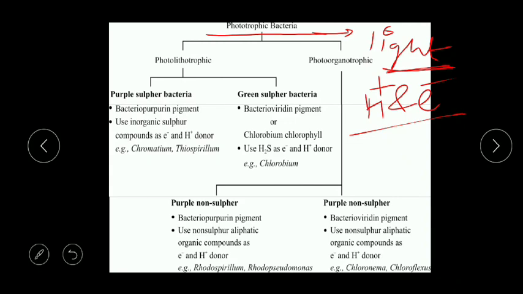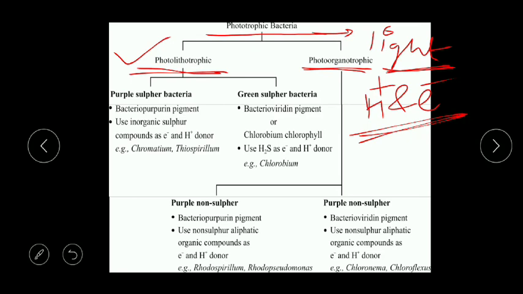This hydrogen and electron carrier can be organic or inorganic. Based on the energy source, they are phototrophic and chemotrophic. First we are studying phototrophic, where light is necessary. In chemotrophic we will study that light is not necessary. But in phototrophic, where light is the energy source, they are divided into photolithotrophic and photoorganotrophic based on the hydrogen and electron donor.